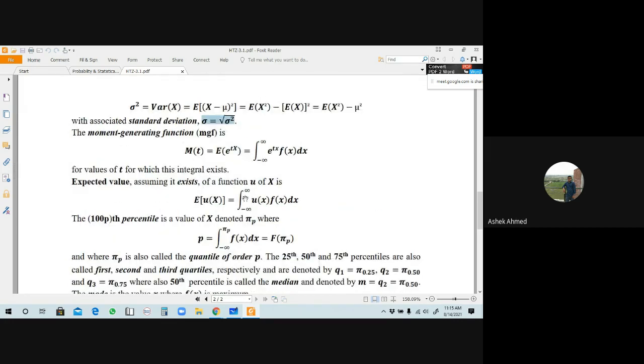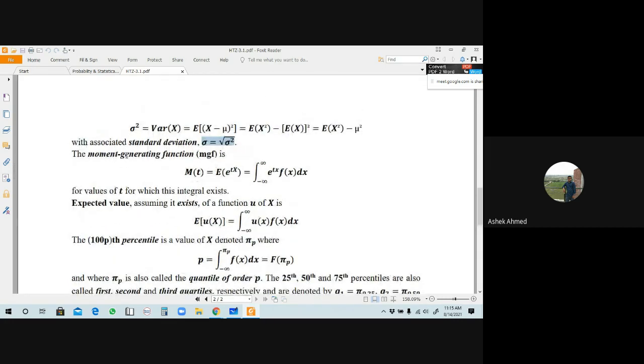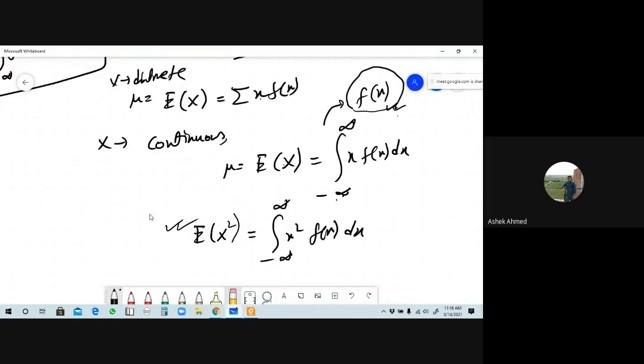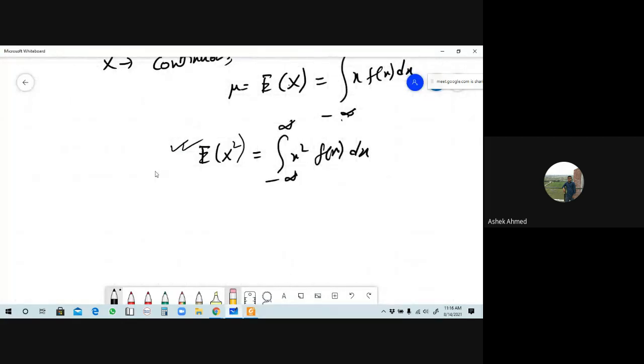Okay, now we'll discuss the next topic. This is the moment generating function, M of t equals the expectation of e to the power tX. What do you mean by this? From MGF, capital M of t equals the expectation of e to the power t into capital X. That was a summation of e to the power tx into f of x.